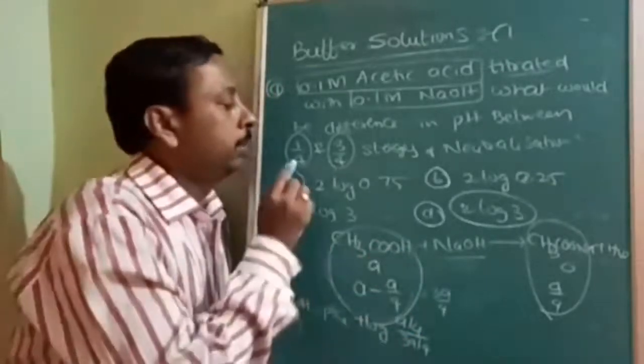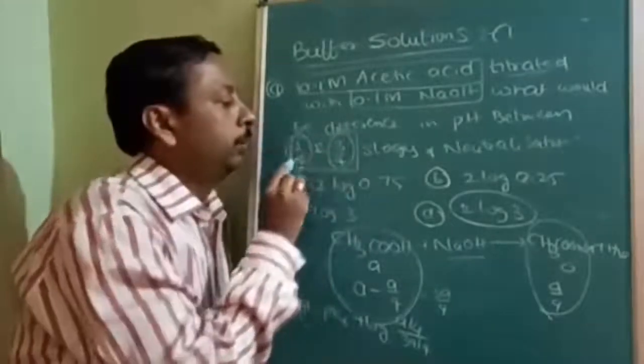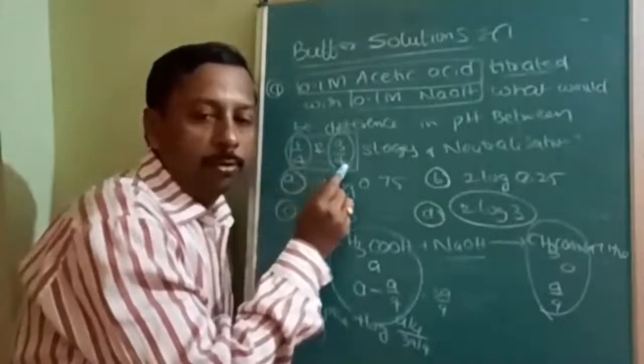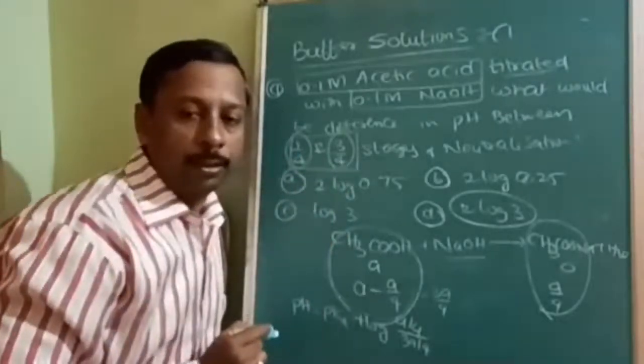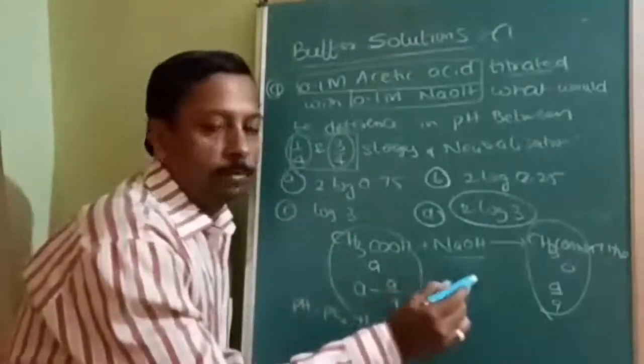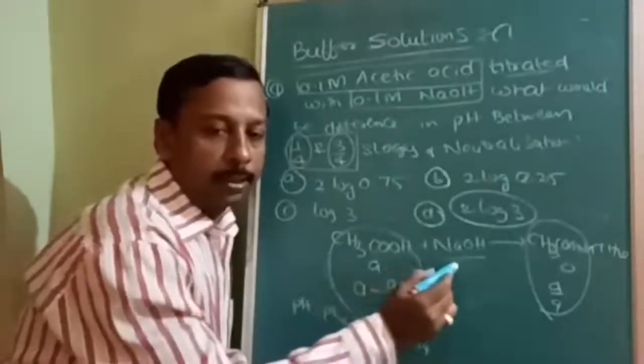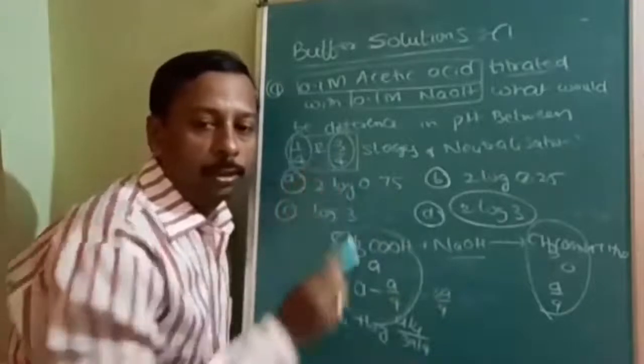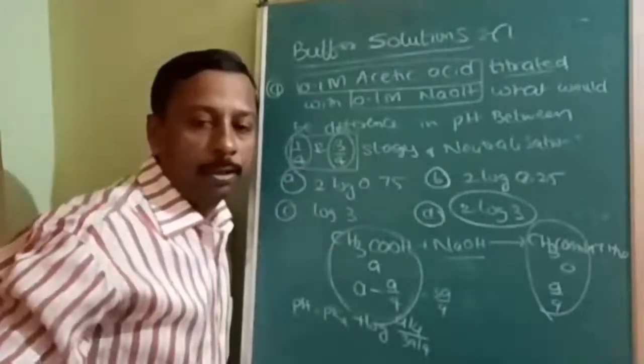But here the question is not to neutralize fully. First neutralize 1/4, second neutralize 3/4 of the neutralization. If I write A here, that is complete neutralization, acid and base completely neutralized. But the question is about only 1/4 or 3/4. Is this doubt clear now?